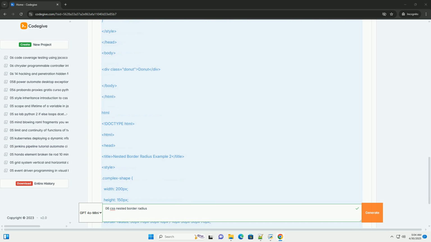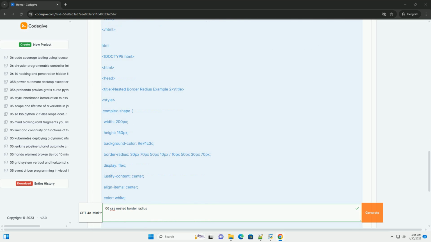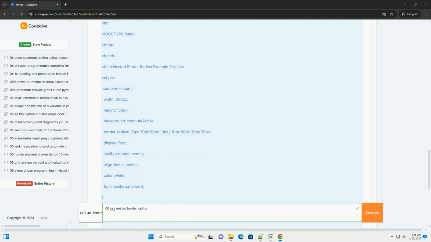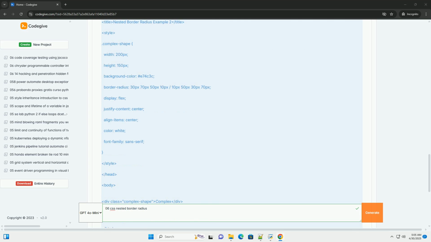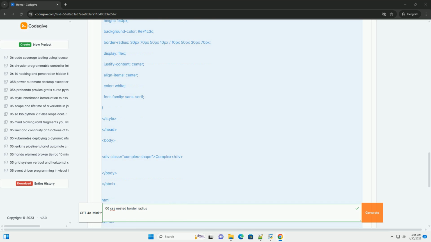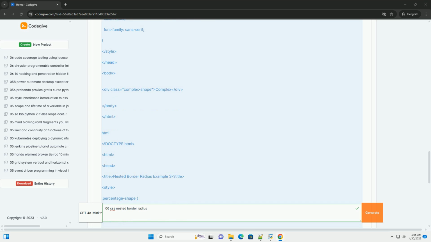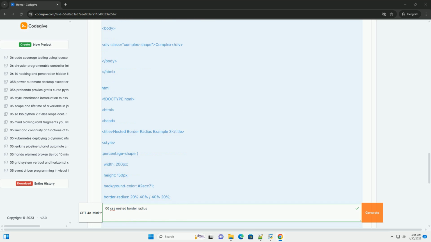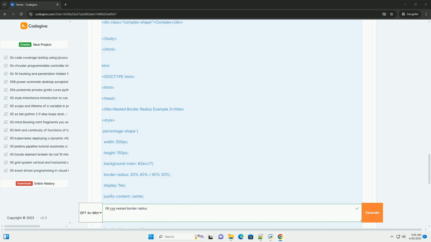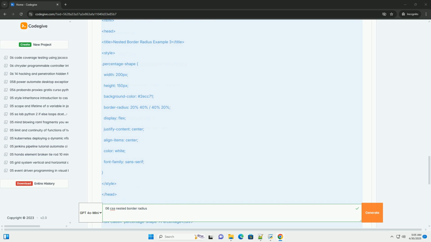browser compatibility considerations. 1. Understanding the fundamentals, border radius property. Before diving into nested border radius, let's quickly recap the fundamental border radius property. The border radius property in CSS defines the radius of an element's corners, creating rounded corners. It can take 1 to 4 values.